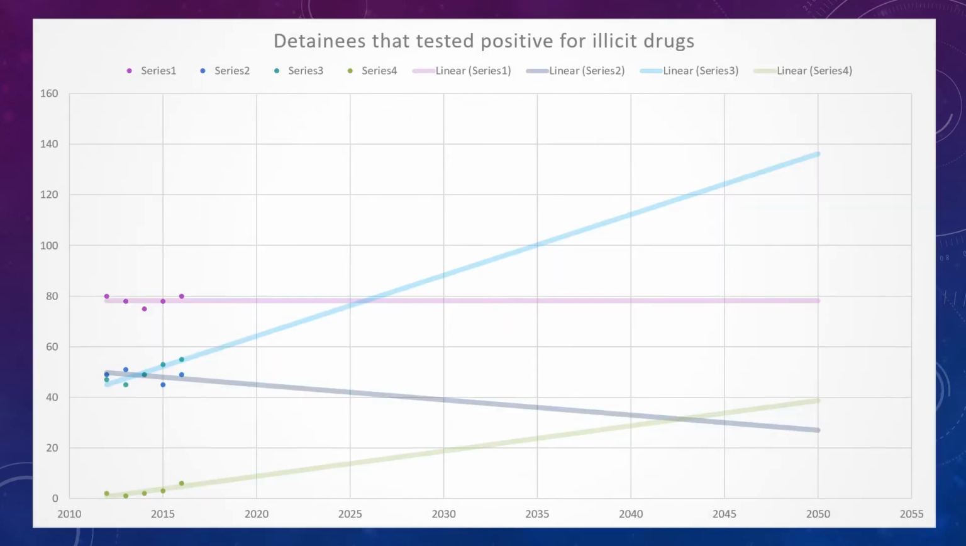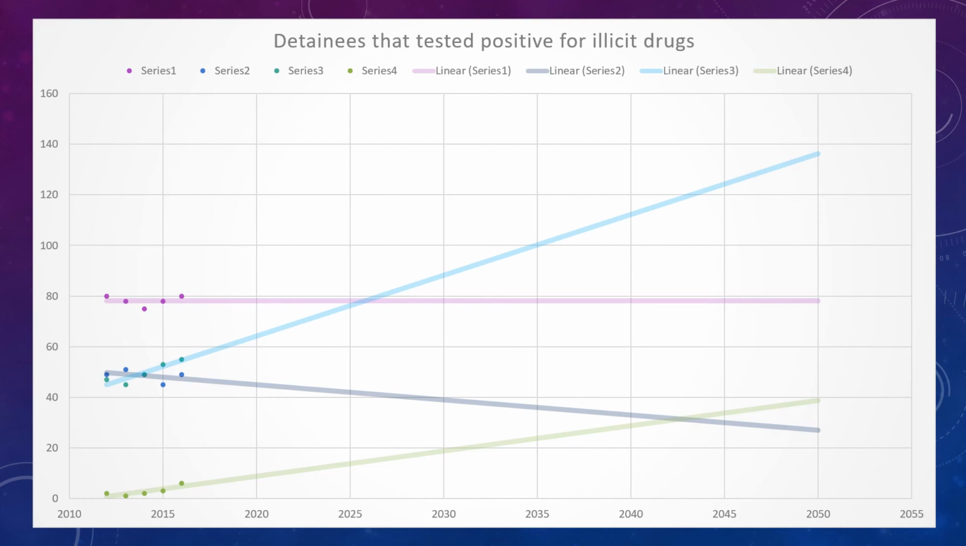Now we're going to look at detainees that tested positive for illicit drugs, which is obviously another crime. So the scatter plot shows the percent of Australians involved in the use of meth, ecstasy, cannabis, and general drug use. General drug use is the purple line, series 1. The dark blue line is the use of cannabis. The light blue line is the use of meth, and the green line down the bottom is the use of ecstasy.